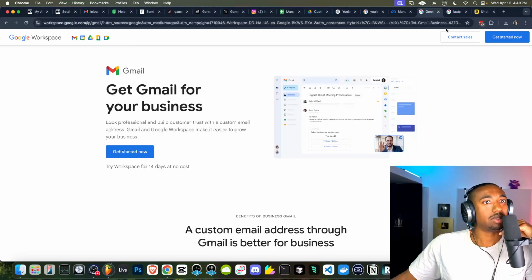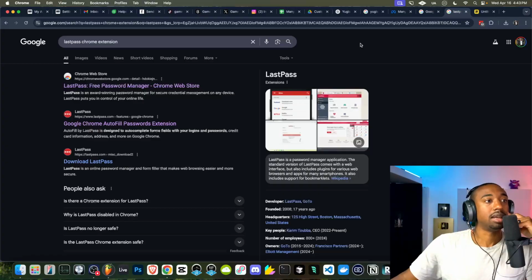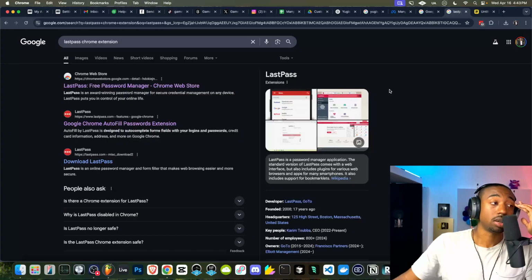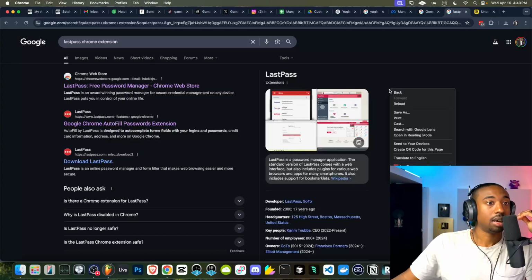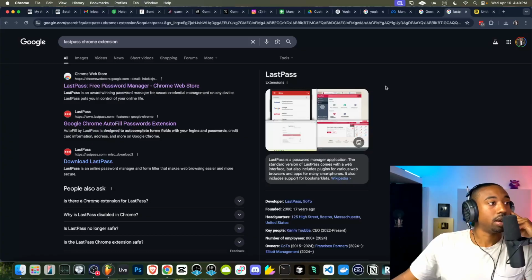Which tab was I at? Also, I'd recommend this thing called LastPass as a Google Chrome extension. Basically, you could share your passwords without people even seeing your password, for people who run agencies. I'm thinking of building an agency for you guys, but this is where you don't have to memorize your passwords. It will just log you in. You don't have to memorize a bunch of passwords. So get LastPass. I think that's like $30 a year or something like that.